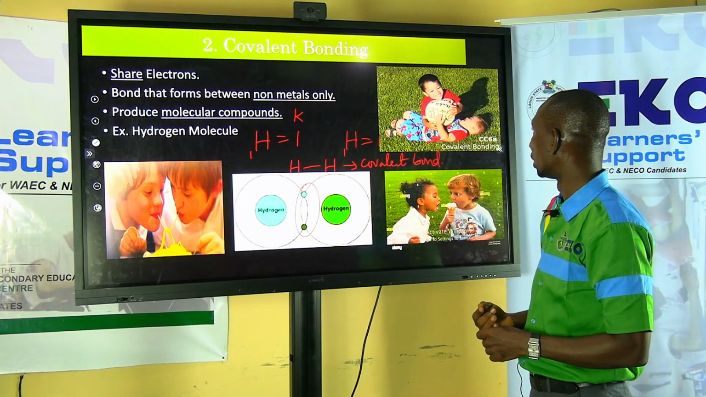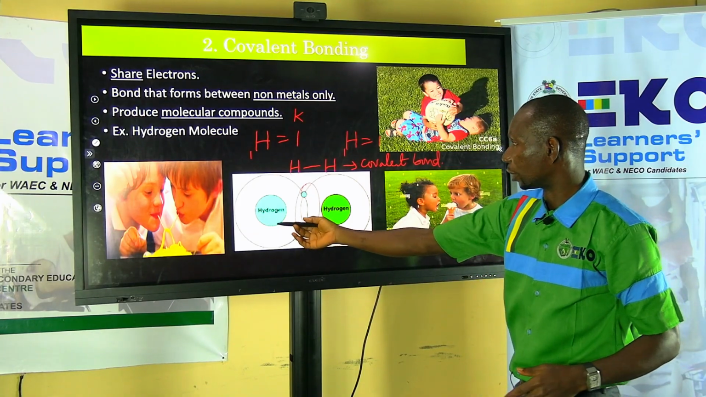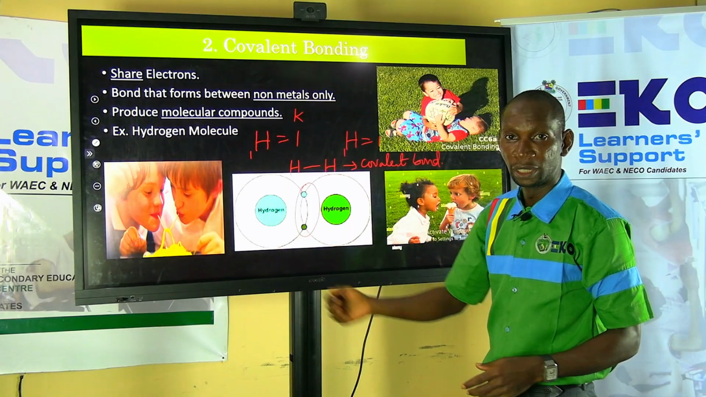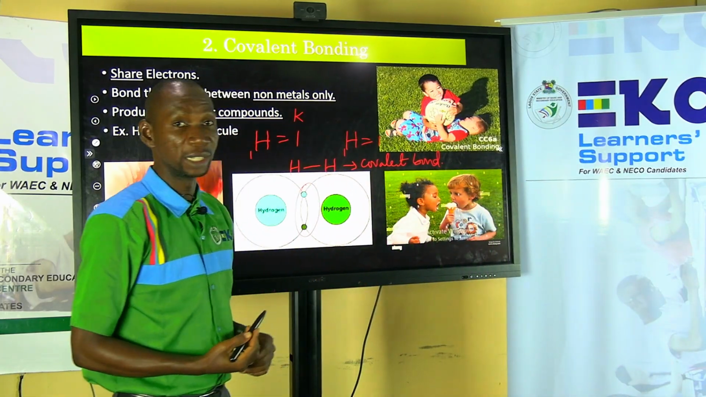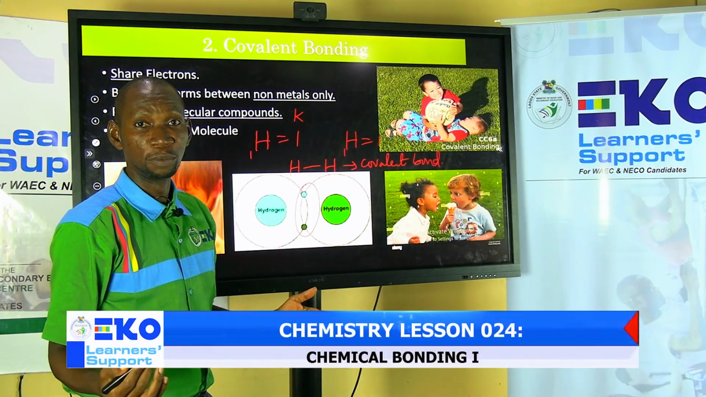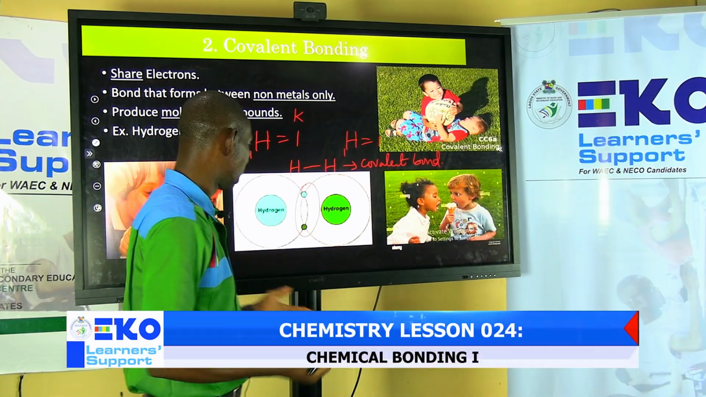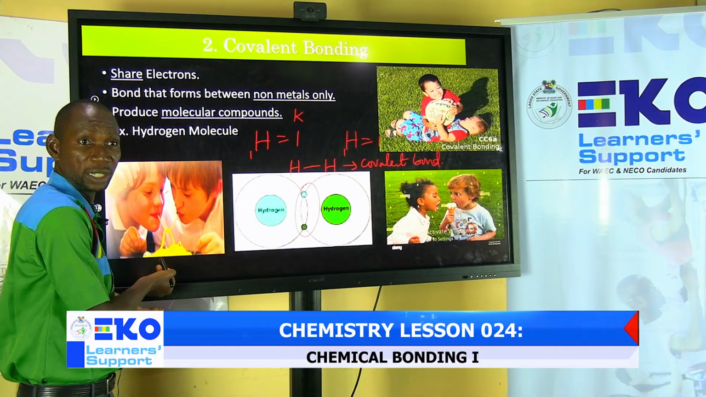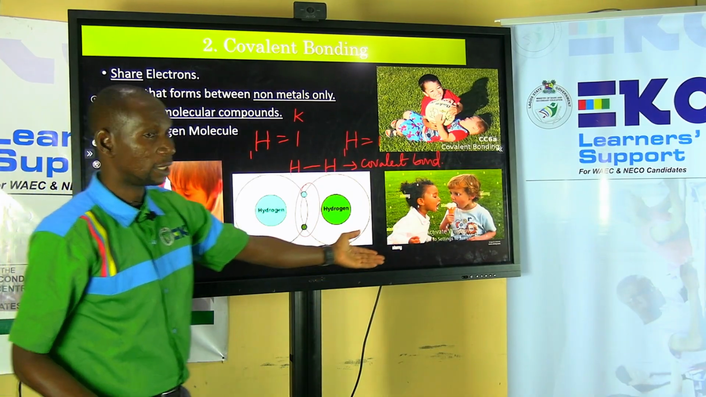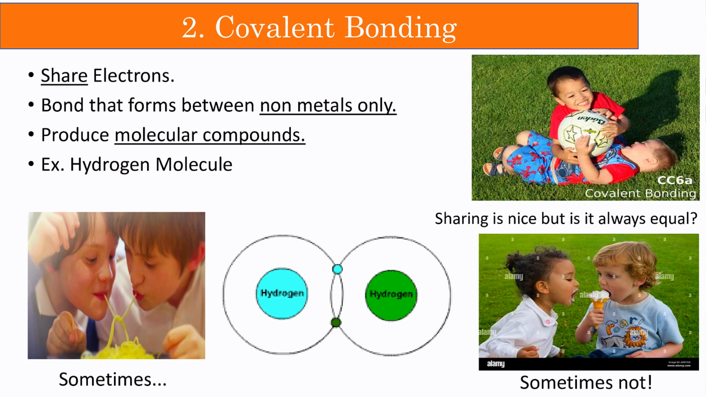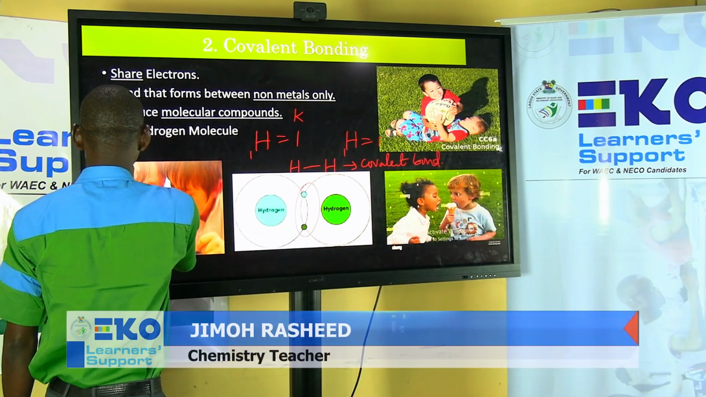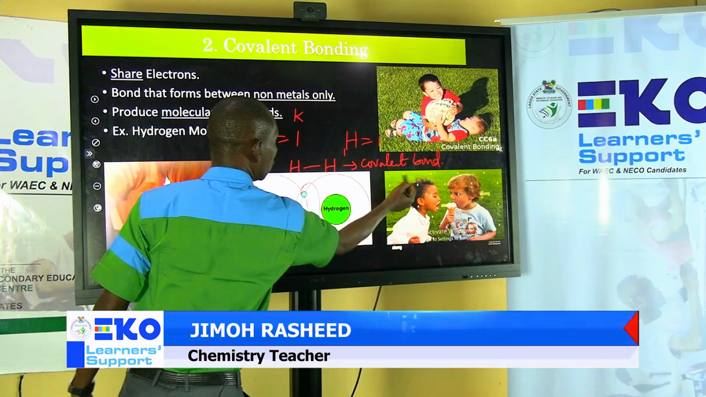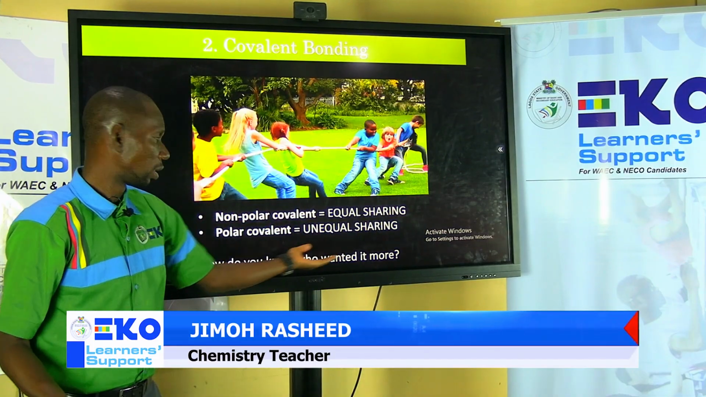And you can see all different shades of covalent bonding. You can see the 2 siblings there playing. Now you can see this other one sharing their meal. Now, it is nice to share, but the question is, is it always equal? When we share, is it always equal? Yes, sometimes it is equal, like what we have in this diagram, but sometimes it is not equal. Like you can see the older sibling denying the younger one of the ice cream there. So what happens if the sharing is not equal?